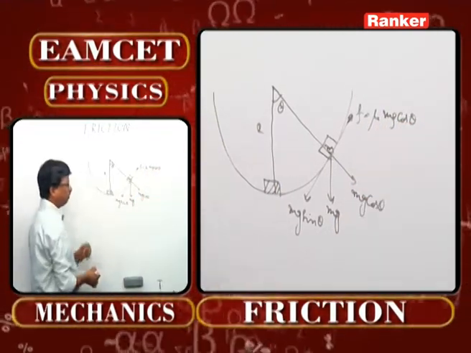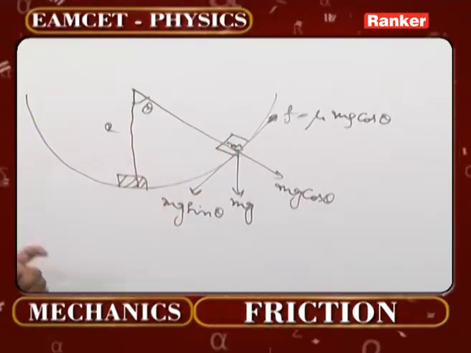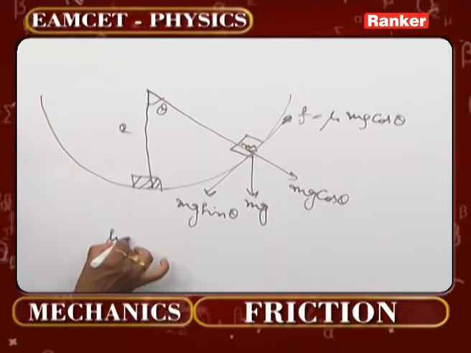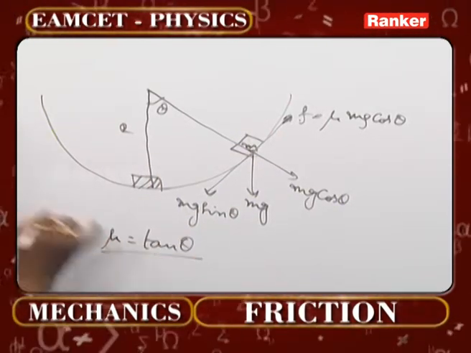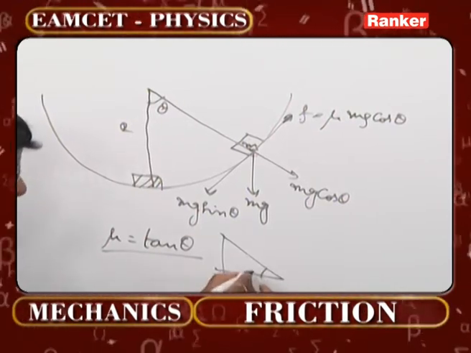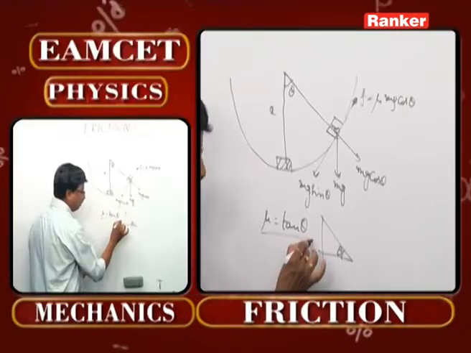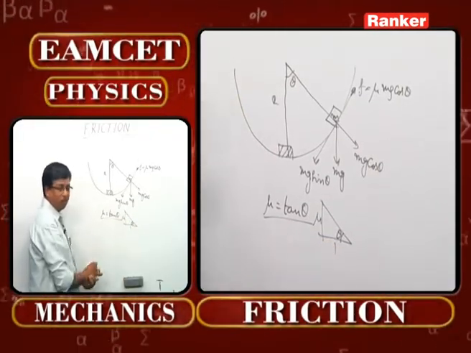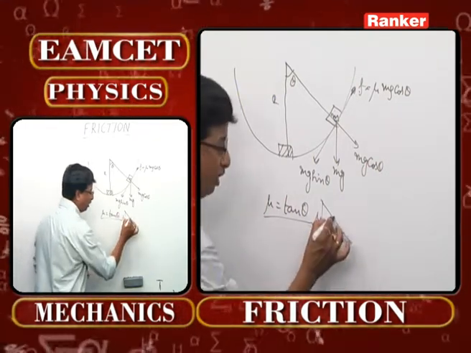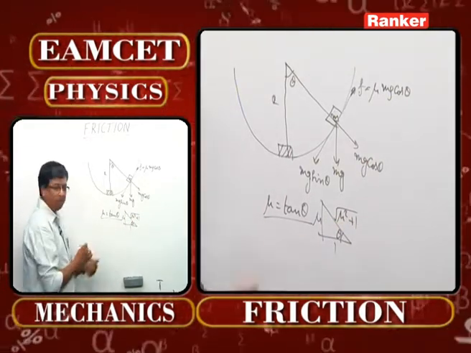Now the simple logic is, as long as these two are equal, the insect can stay there. It will not fall down. That is the concept. So if you equate them, mu must be equal to tan theta. And basic mathematics, of course, we all know: if I take a right-angled triangle with this angle as theta, when tan theta is given as mu, opposite by adjacent is equal to mu, that means mu by 1. So the hypotenuse will be the under root of mu square plus 1.